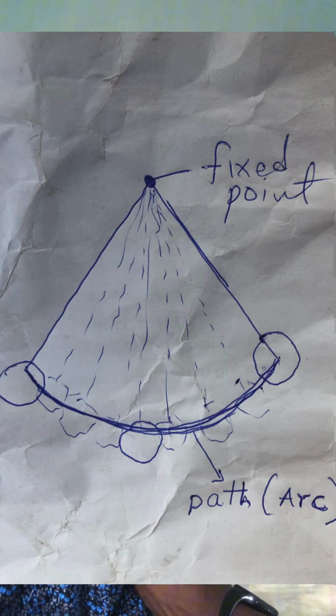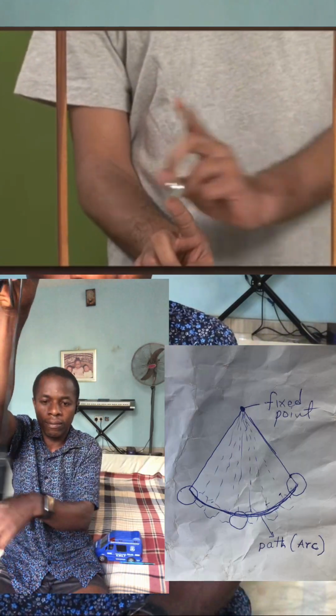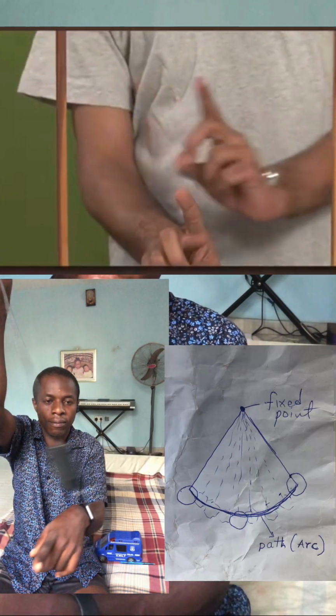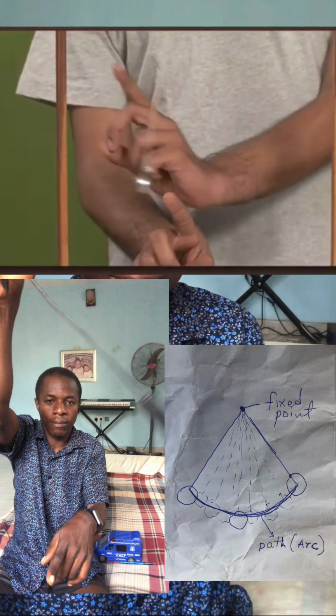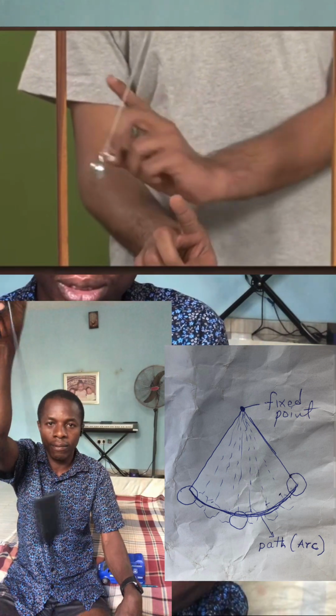About a fixed point. Look at it here. This is the fixed point and this is the object. It's going from left to right and back to left, to right and back to left. Okay, and it continues like that until friction acts on it and it stops eventually. So, to be explained later.